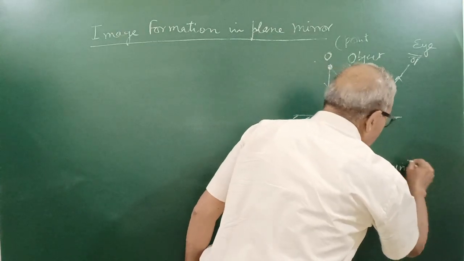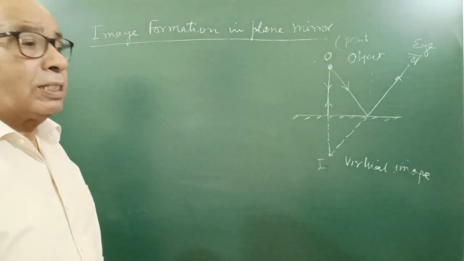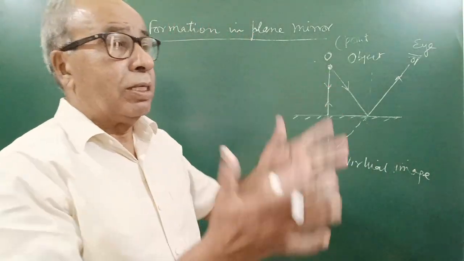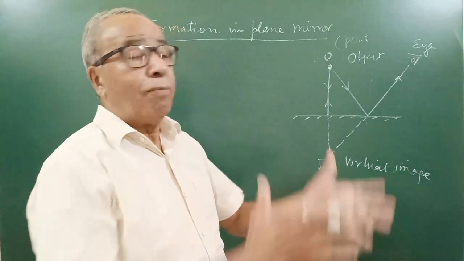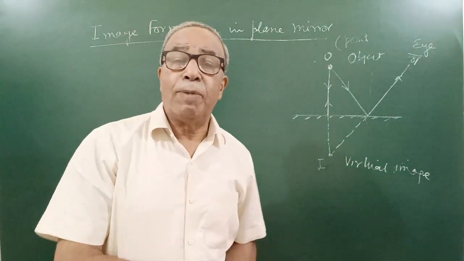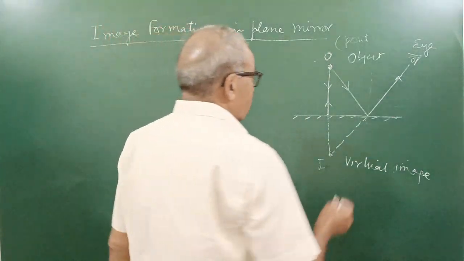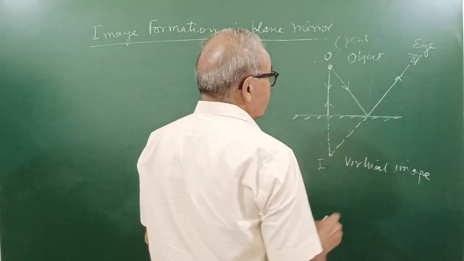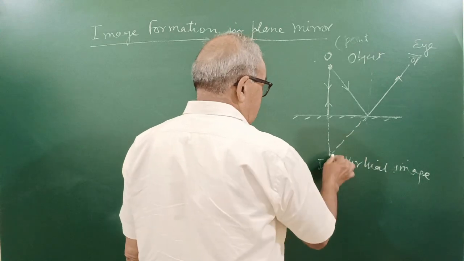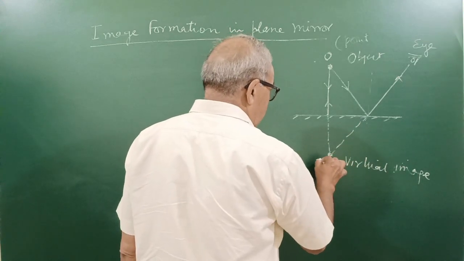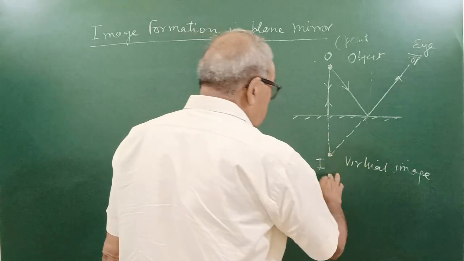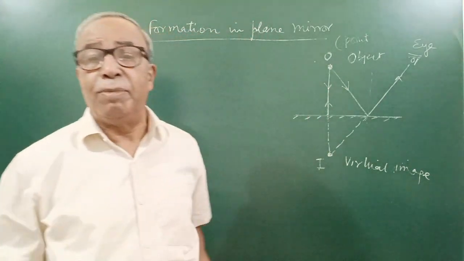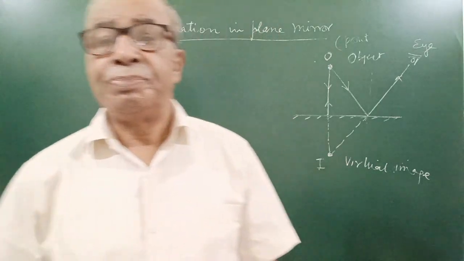I told you which image is virtual: after reflection, the rays of light appear to diverge from a point. If they appear to come from that point, it is a virtual image. But the distance of the image from the mirror is equal to the distance of the object, and the size of the image is equal to the size of the object. You see your face in a plane mirror the same size.